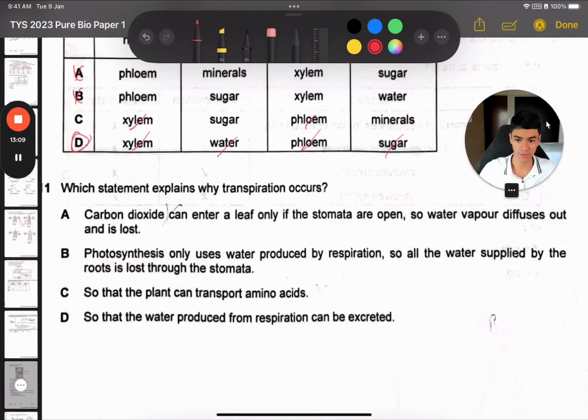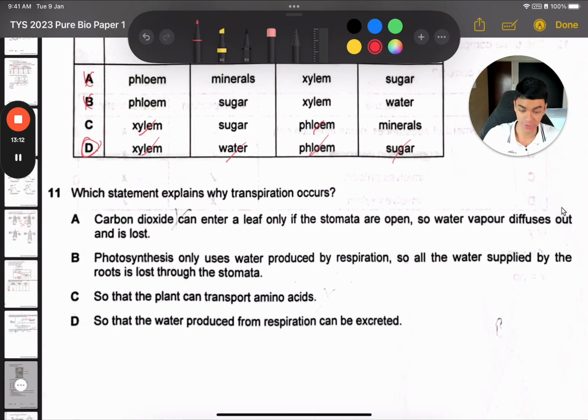Now question 11. Which statement explains why transpiration occurs? Option A says carbon dioxide only enters a leaf if the stomata are open. That's true, right? If the stomata are closed, CO2 can't diffuse in. So water vapor diffuses out and is lost. This is actually the learning outcome that transpiration is a consequence of gaseous exchange. We want CO2 to come in, and because we need that gaseous exchange, the downside or the consequence is that we will lose water vapor. Okay, so this is correct so far. Let's see if there's a better option.